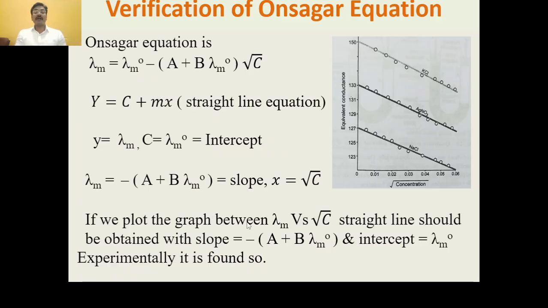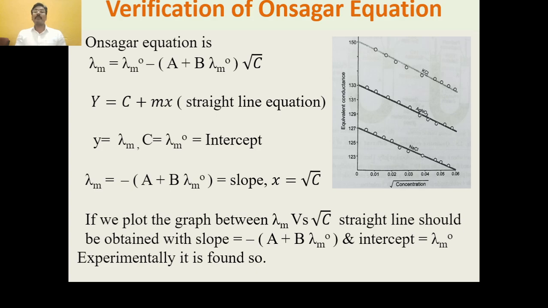Then if we plot the graph of lambda m versus the concentration of the electrolytic solution, or we plot the molar conductance or the equivalent conductance of an electrolyte with its concentration, what happens?